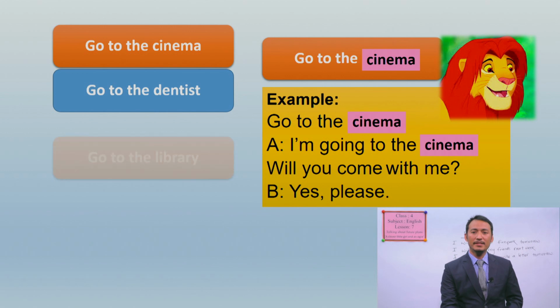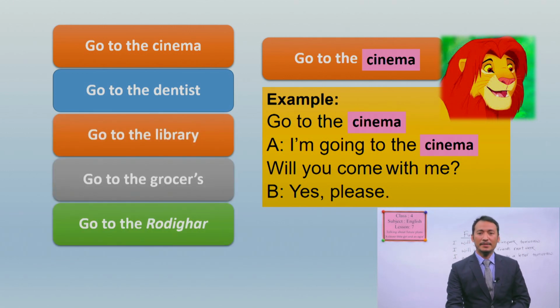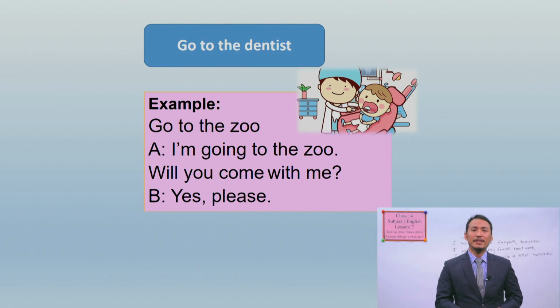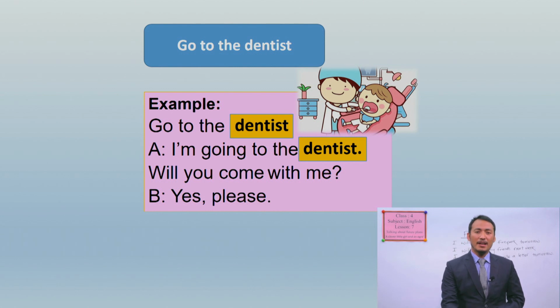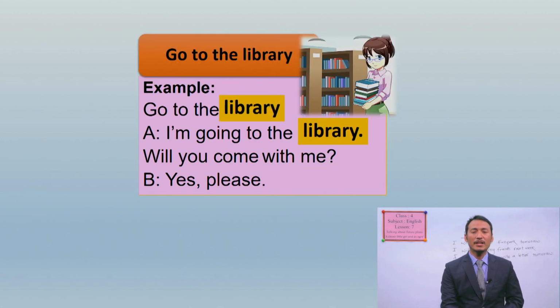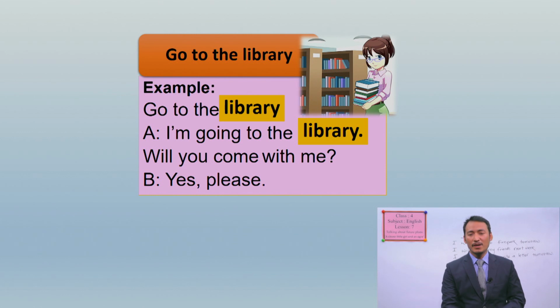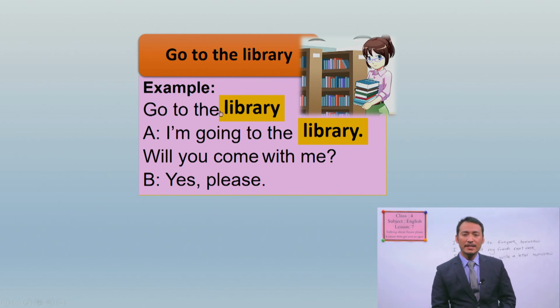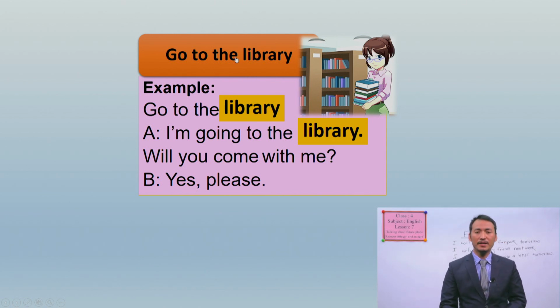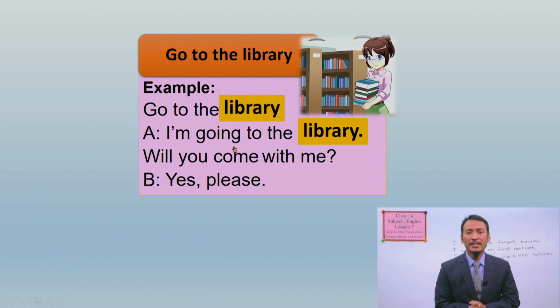Similarly, we have other given tasks here. Going to the dentist. I'm going to the dentist. Will you come with me? Yes, please. Okay, another one. Going to the library. For going to the library, you can say, I'm going to the library. Will you come with me? Yes, please. What you have to do is replace the given example word, zoo, with the given word or noun like library, and make the conversation.